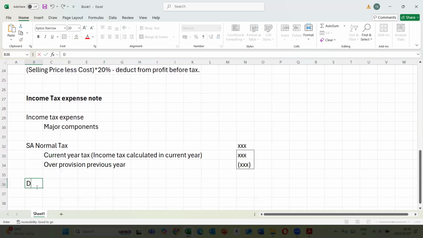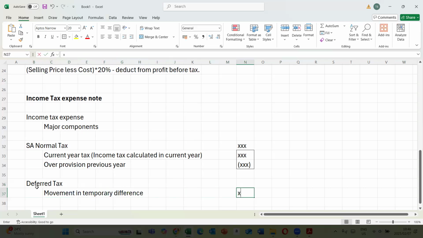All right. Then we look at deferred tax. All right. Now, what is deferred tax? Deferred tax stands for future tax. You know, so these are the amounts that we're expecting to give us taxation in the future. All right, so we have movement in temporary difference. We're going to touch on that as well, to see what's happening. So we have movement in temporary difference. All right, we record it in this column.